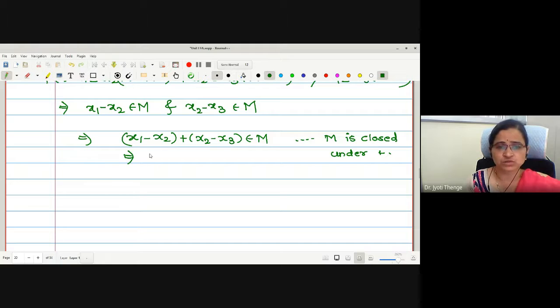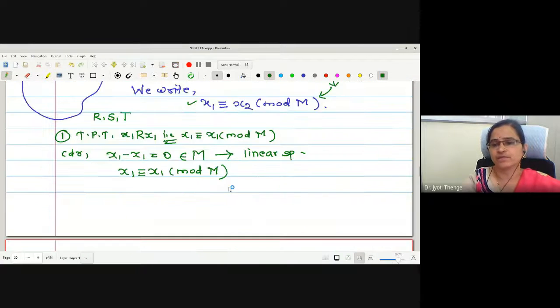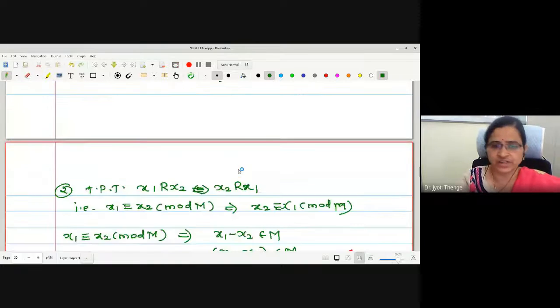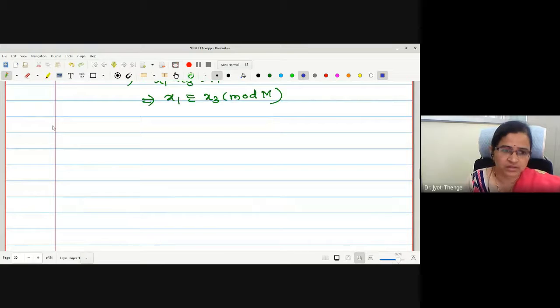Minus x2 plus x2 cancels, we remain with x1 minus x3 is in M, which proves that x1 is congruent to x3 mod M. Thus, we have proved all the three properties. Whatever this relation we have written is an equivalence relation. Thus, this is an equivalence relation.